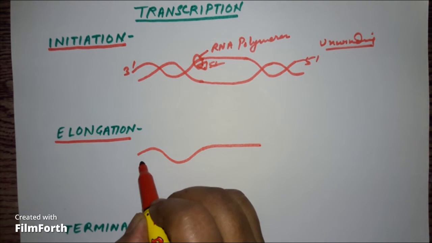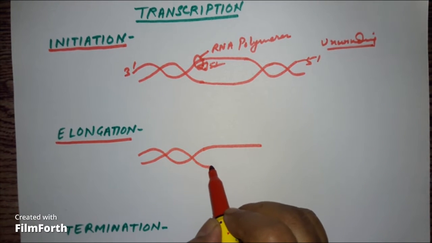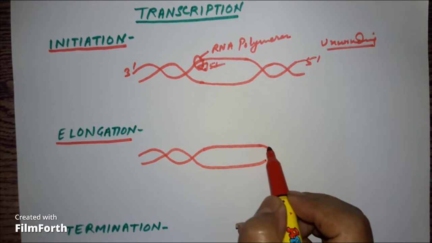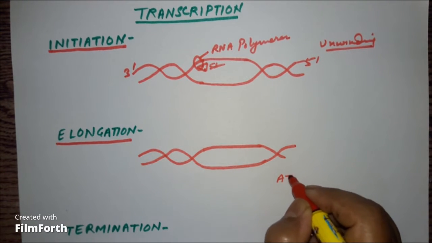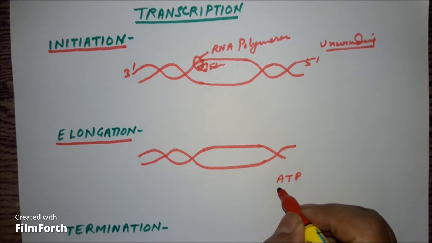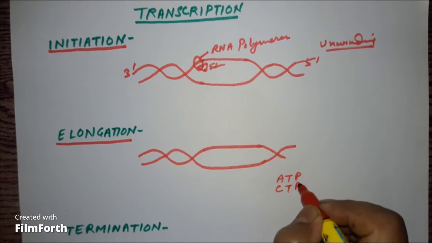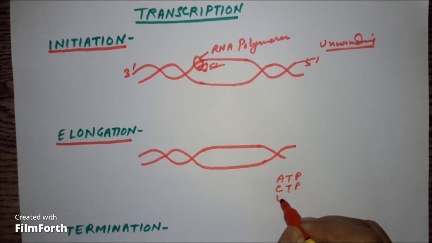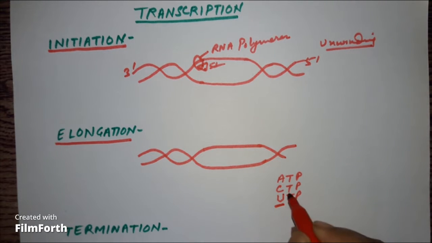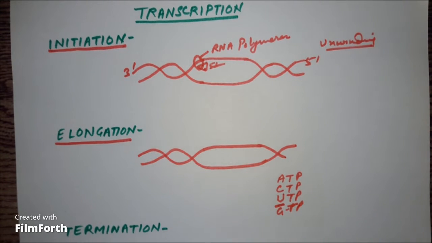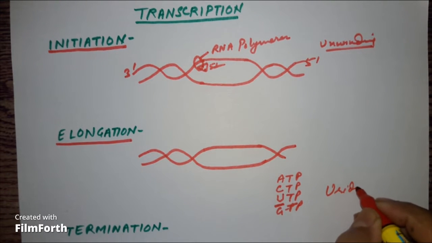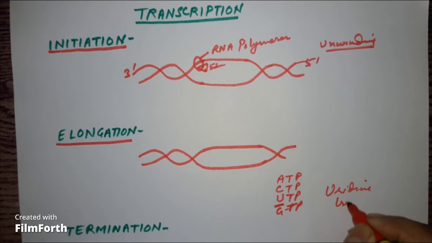Now what happens in the elongation step? What happens in the DNA replication? The ATP, TTP, CTP, they are the raw material. Same is the case here, but instead of thymine, A, U, C, G will be the raw material here. So uracil will be there, uridine monophosphate.